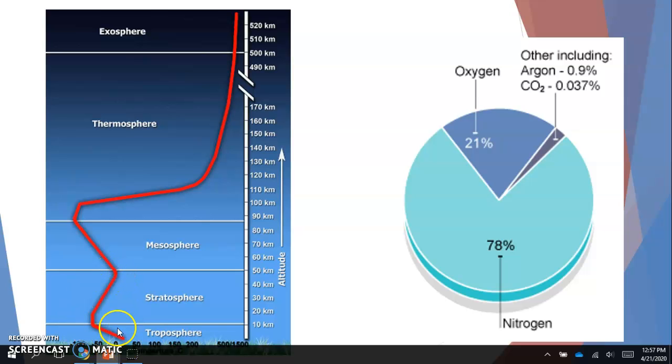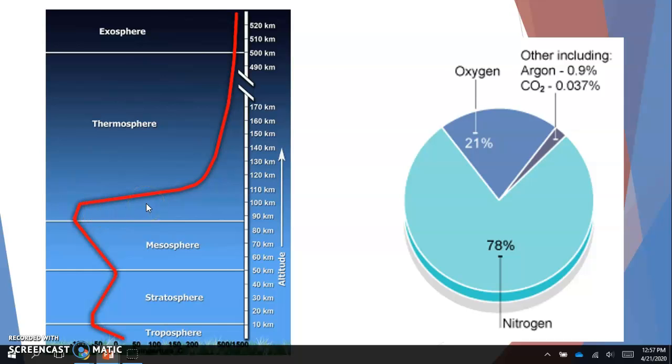And because that ozone layer exists here, it traps radiation and holds onto it. So we see an actual increase in temperature as we move to the stratosphere. Mesosphere, we don't have an ozone layer or anything there, so we do see a decrease in temperature. Then when we get to our thermosphere, we see another uptick.